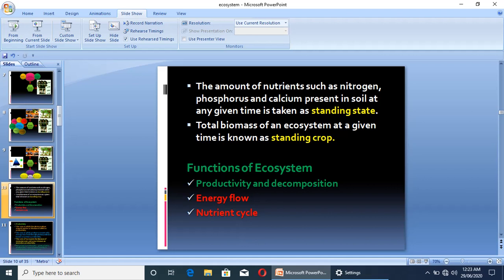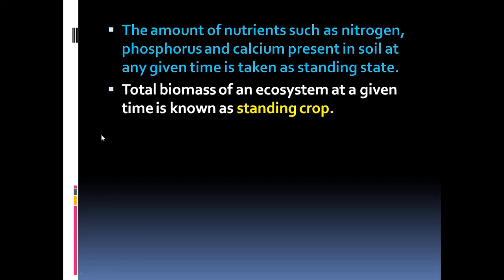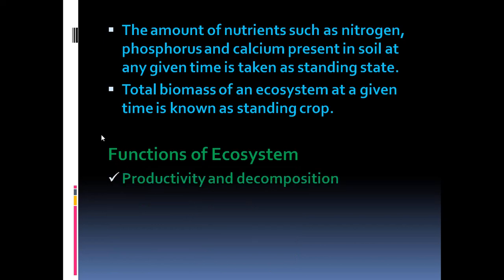Now let us take up functions of ecosystem. There are three main functions of ecosystem: productivity and decomposition, energy flow, nutrient cycle. Now let us go through this. We have seen the definitions of standing crop and standing state. Functions of ecosystem we are going to take up now: productivity and decomposition, energy flow, and nutrient cycle.